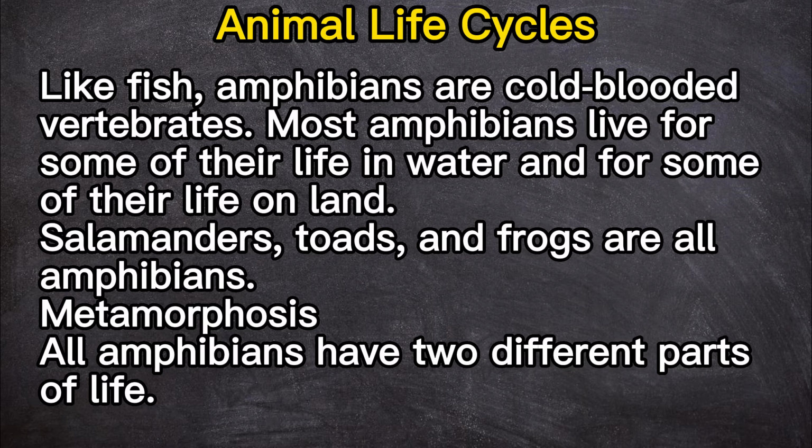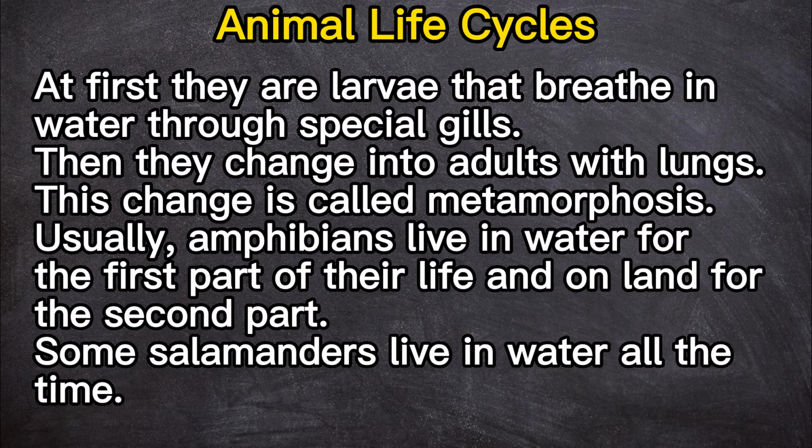Metamorphosis. All amphibians have 2 different parts of life. At first, they are larvae that breathe in water through special gills. Then they change into adults with lungs. This change is called metamorphosis. Usually, amphibians live in water for the first part of their life and on land for the second part. Some salamanders live in water all the time.